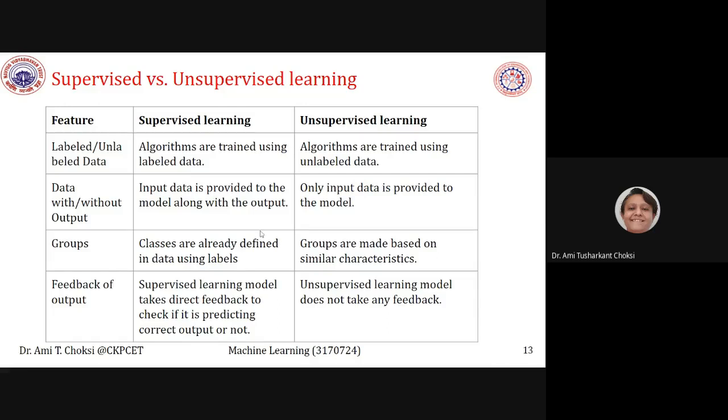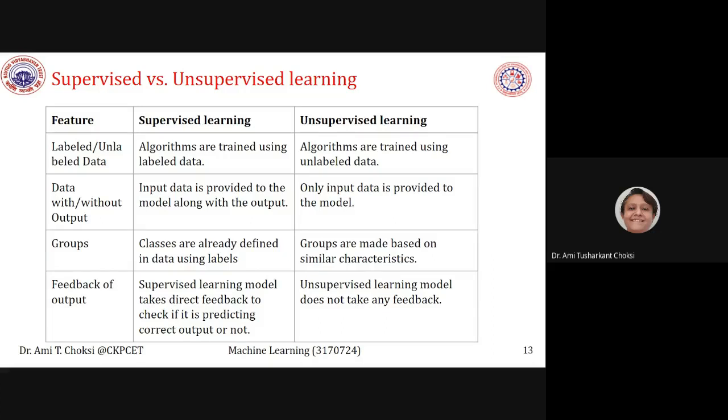So at least this you must keep in mind: when it is said supervised, that means the label is there. Unsupervised means the label is not there. Next, feedback of output. A supervised learning model takes direct feedback to check whether it is predicting the correct output or not, because the label is there. So we can have the idea whether whatever it is predicting is correct or not.